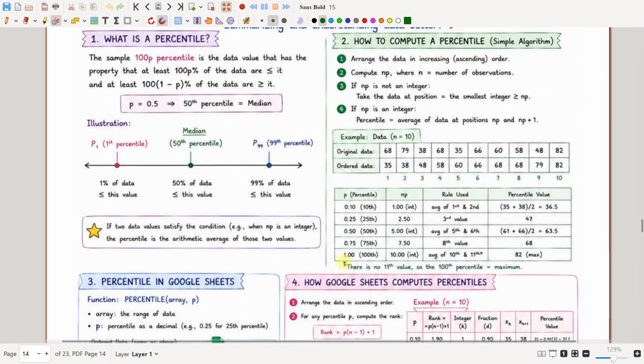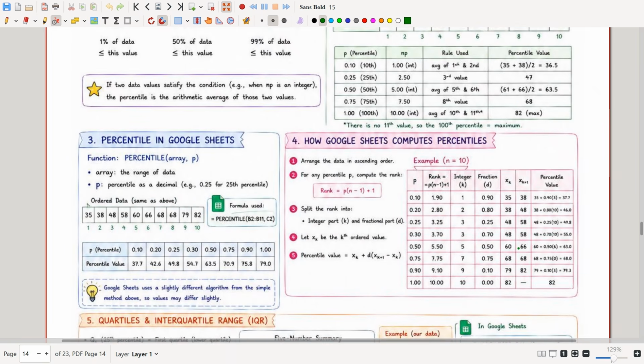Then for the 100th percentile, P is 1, so 1 into 10 is 10. Therefore my NP value is 10, which is an integer. So I would take the average of the data at positions 10 and 10 plus 1, that is 11. But I do not have an 11th position here, so I consider the value at the 10th position itself, which is 82. So 82 is the maximum value. There is no 11th value, so the 100th percentile is equal to the maximum value.